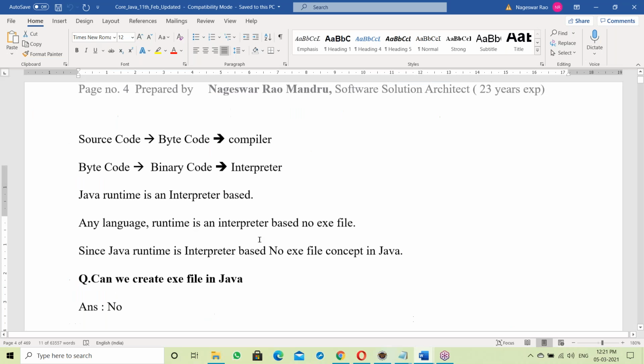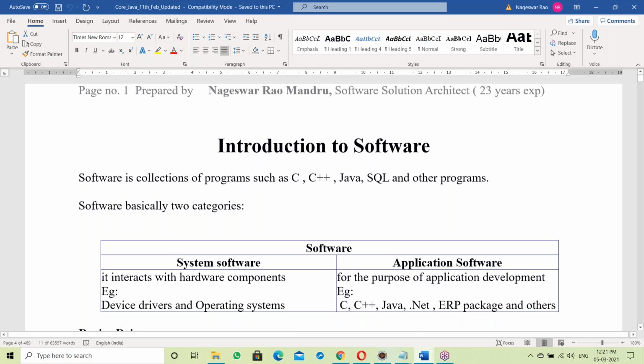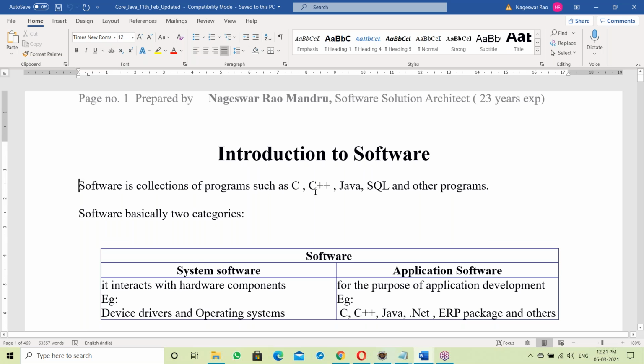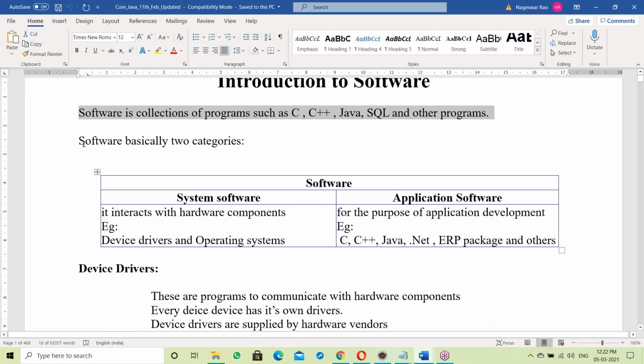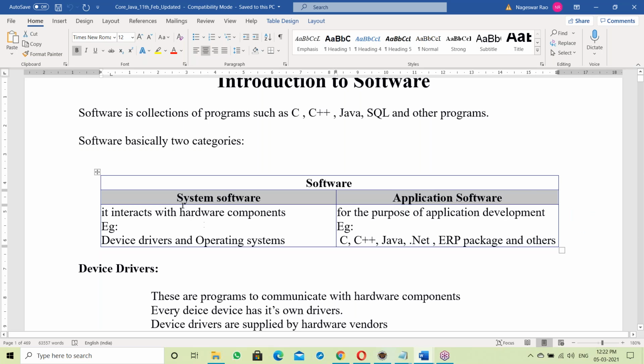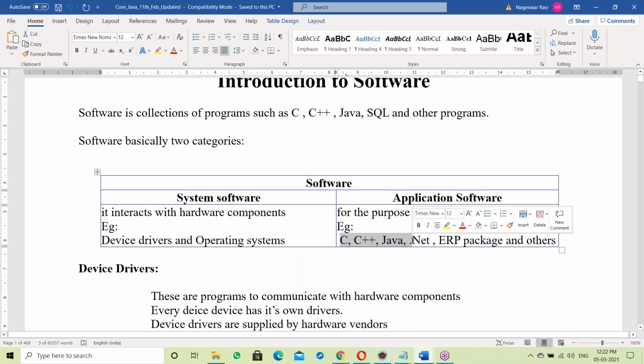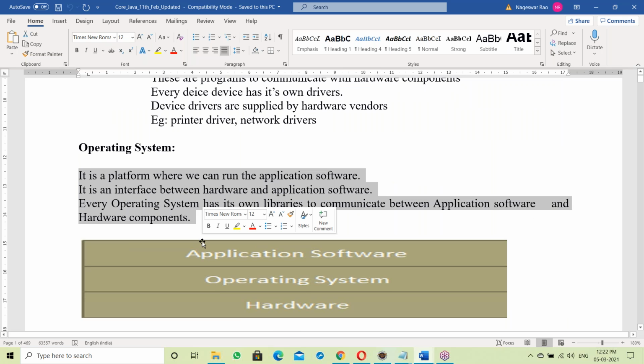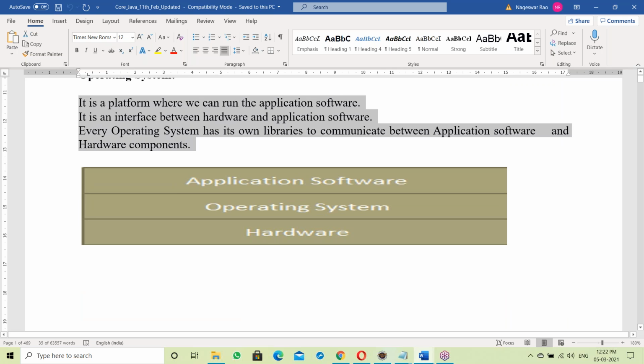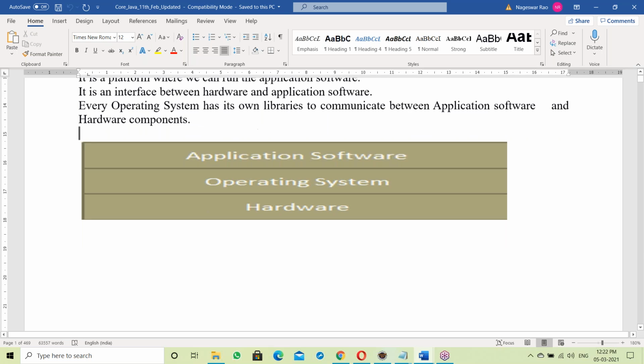Let us go to the document. See the document: introduction to software. Software is a collection of programs. Software has basically two categories: system software and application software. System software interacts with the hardware components, for example device drivers and operating systems. Application software is for the purpose of application development, for example C, C++, Java. So what is an OS? It's a platform where we can run application software. Every operating system has its own libraries to communicate with application software and hardware components.